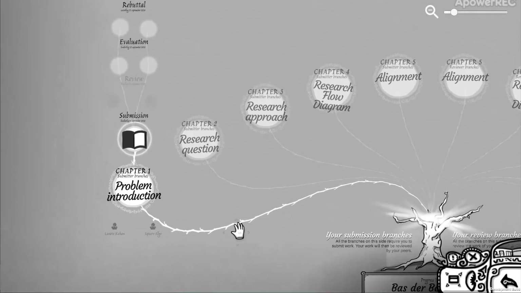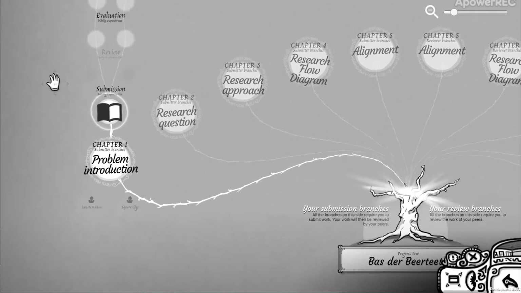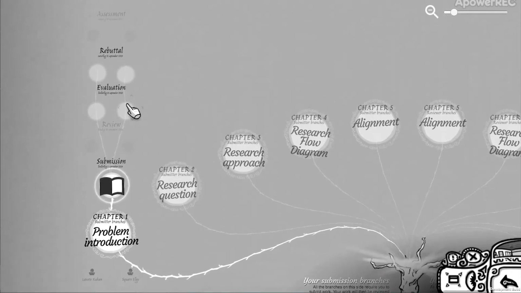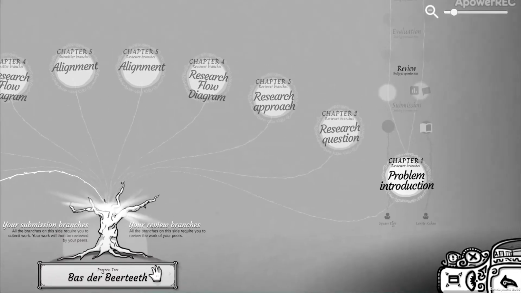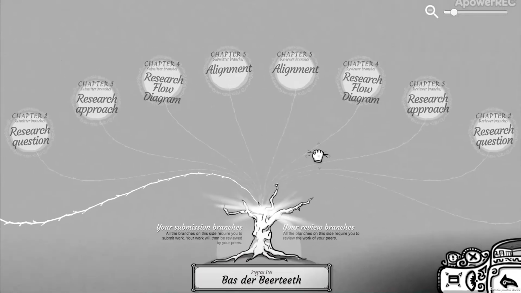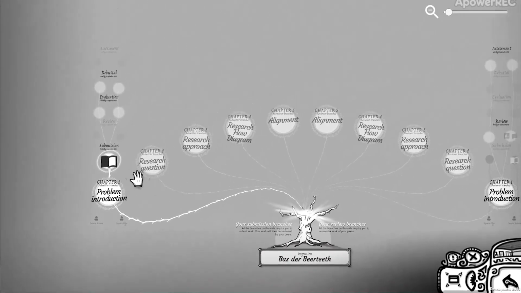Each branch of the progress tree represents a set of steps between you and one of your peers. On the left side, you will find all the steps where you have to submit your document and respond to the reviews you will get from other peers. On the right side, you will review the documents of other peers. Shown in this view are the names of each step, which ones are yours to complete, and whether you have completed them. It's built to give you an extensive overview. By clicking on the steps, you'll be brought to the review hall, so you can work on the selected step, but more on that later.